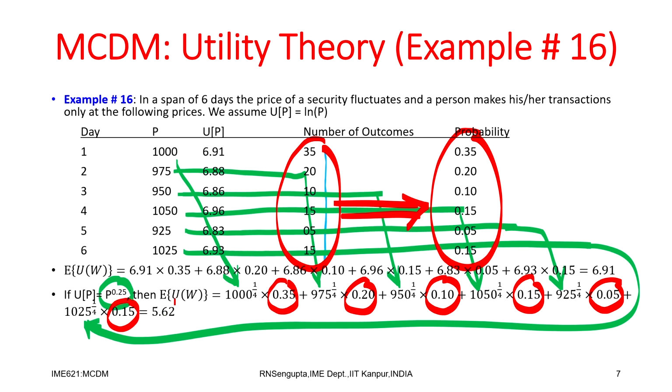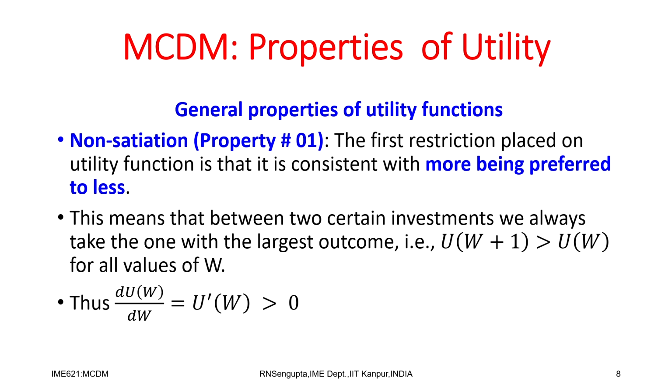When you multiply them, the corresponding expected value comes out to be 5.62. So, you will see that with two different utility functions for the same scenario, you get two different expected values.